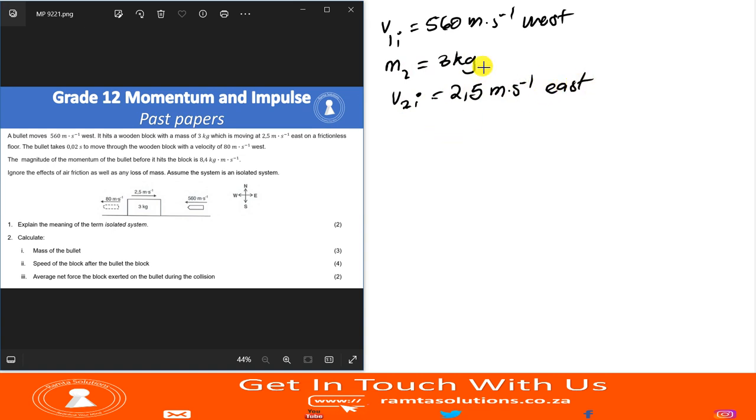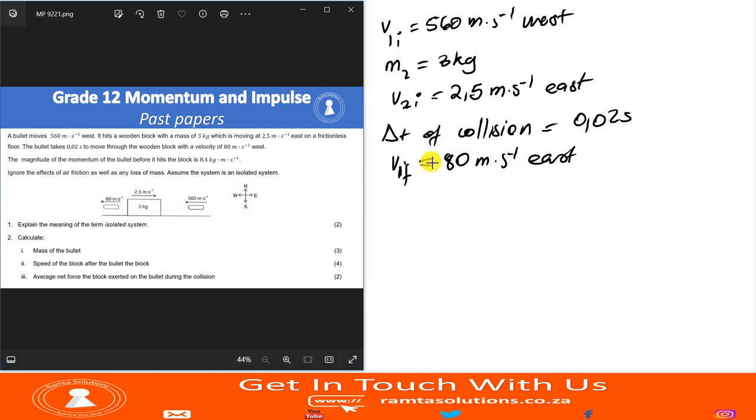Of course, on a frictionless floor, the bullet takes 0.02 seconds to move through the wooden block. So delta t of collision is 0.02 seconds to move through the wooden block, with a velocity of 80 meters per second. So the final velocity of the bullet is 80 meters per second where? East, right? They said east.